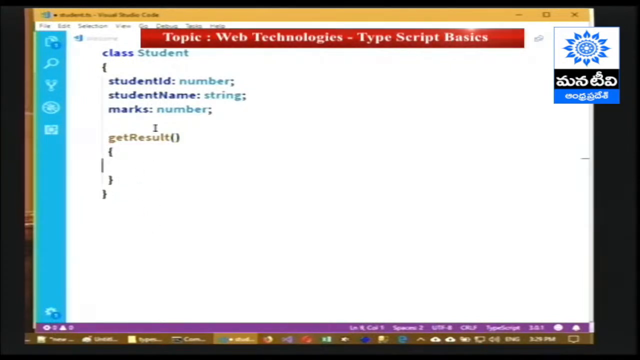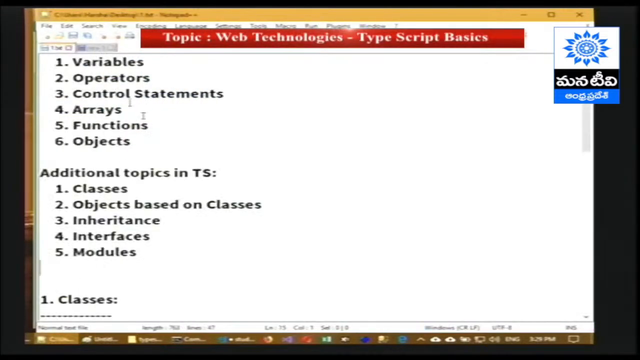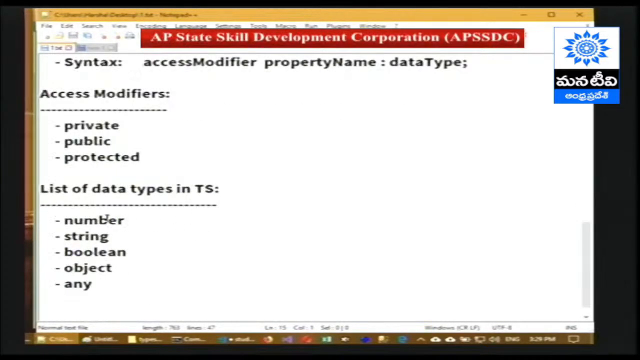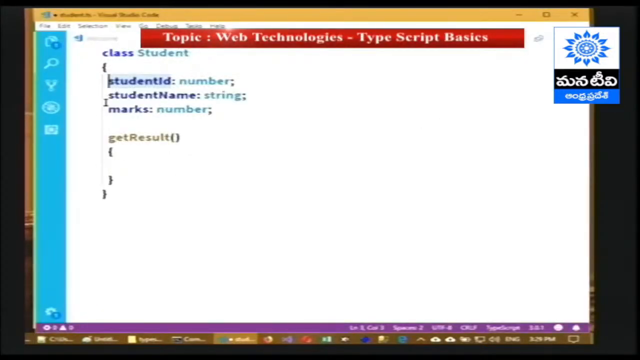See, for the declaration of the properties, first we have to provide an access modifier, right? What is an access modifier? Here, private, public, protected are the 3 available, but public is default here. If you don't provide any access modifier, default is public. So we have to provide public. It is optional. If you don't provide it also, it is by default treated as public.